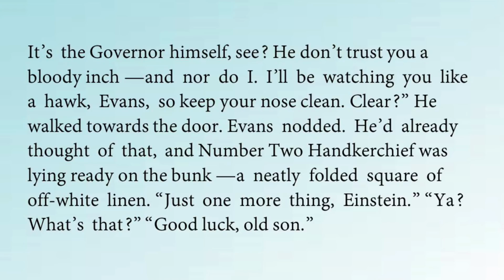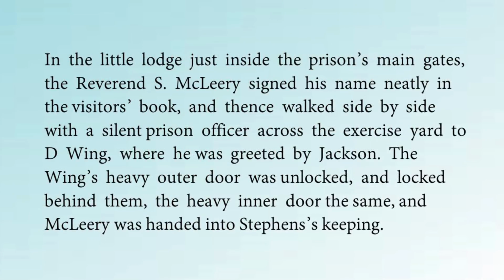So he signed his name outside the gate and he was led inside by Jackson to the D wing, where this Evans was lodged. The wing's heavy outer door was unlocked and locked behind them. The heavy inner door the same, and McCleary was handed into Stephens's keeping. So what happened? As he entered, the door was opened, and as he entered, the door was closed. Similarly, there was another inner door also. They opened it, and when he entered, they closed it once again.